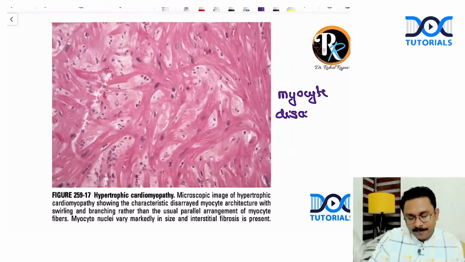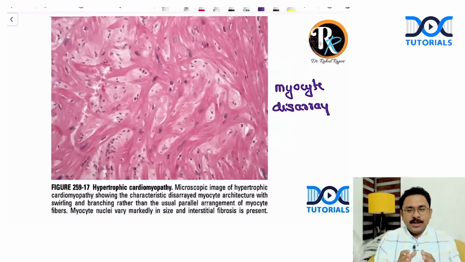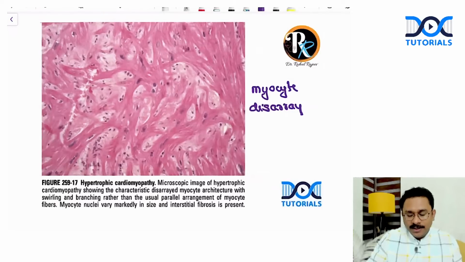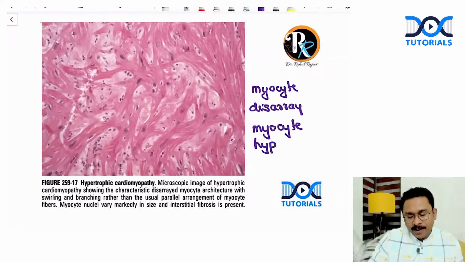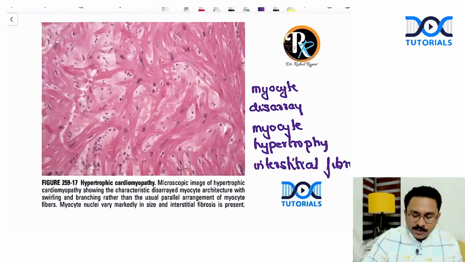Myocyte disarray, very haphazardly arranged myocytes. So one point is there is myocyte disarray. The other point is there is myocyte hypertrophy. Three important points that you should know: myocyte disarray, myocyte hypertrophy, and also you will have interstitial fibrosis. Another MCQ point. So these 3 points all of you should be knowing.